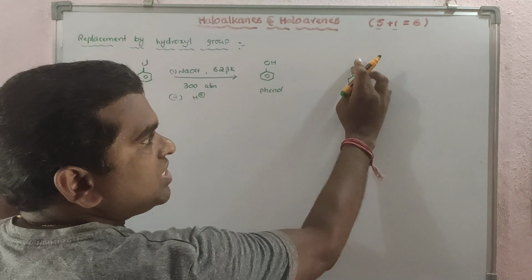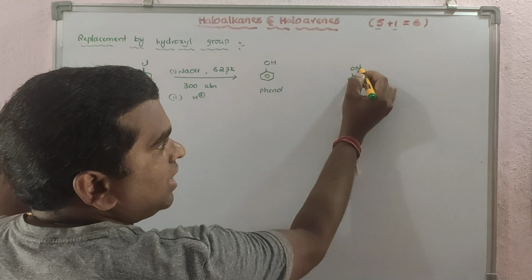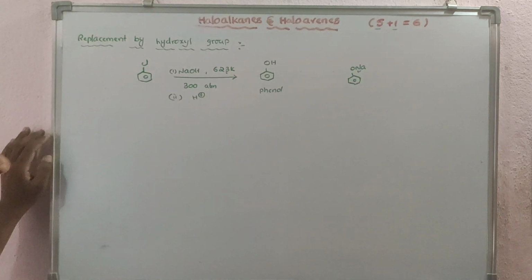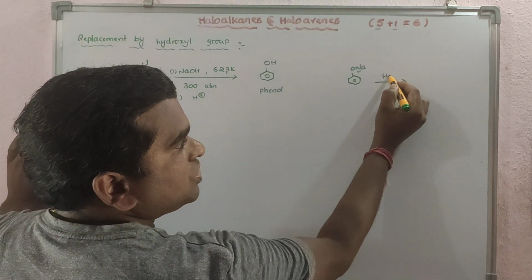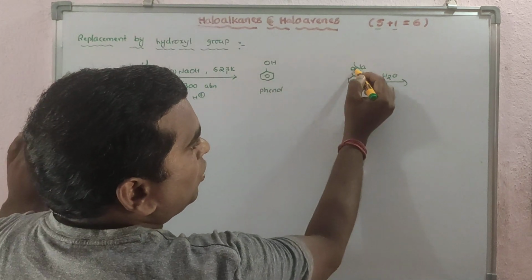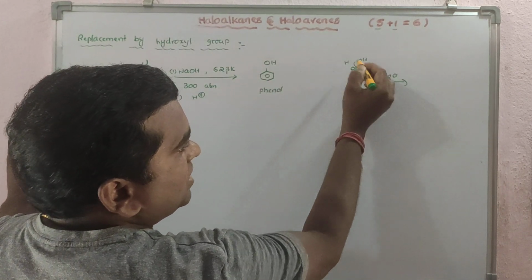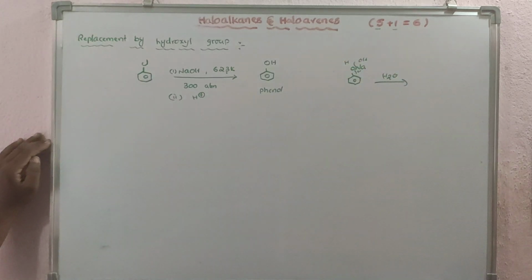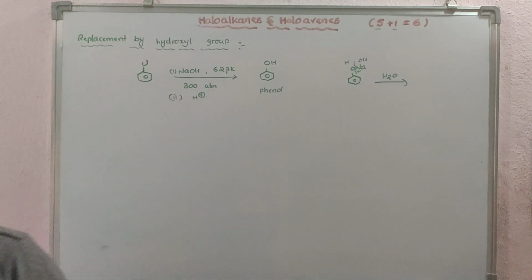Phenol is acidic, so in basic condition what you will get here is sodium phenoxide. And if you do the hydrolysis, H2O, that is H plus ion in the presence of acidic medium, H will be here, NaOH will be removed and OH will be here. So that's why we use H plus here.